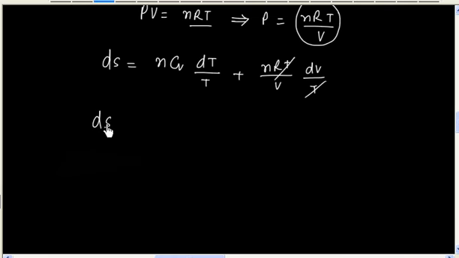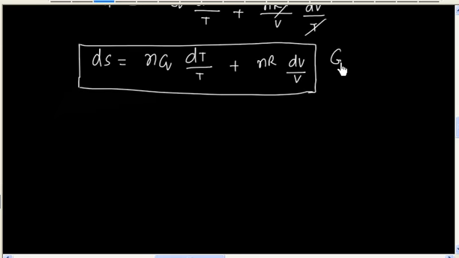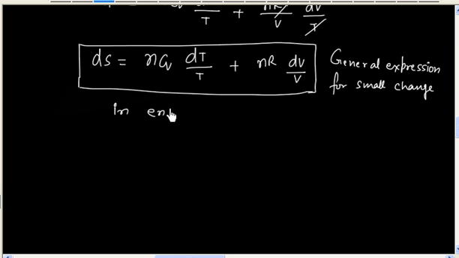So we will have dS is equal to n Cv dT by T plus nR dV by V. So this is the general expression for a small change in entropy of system.